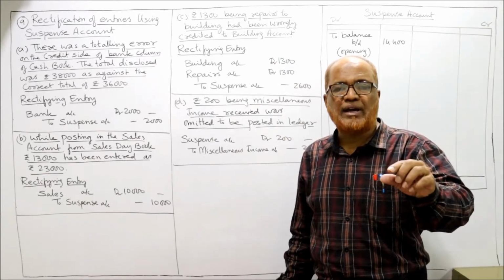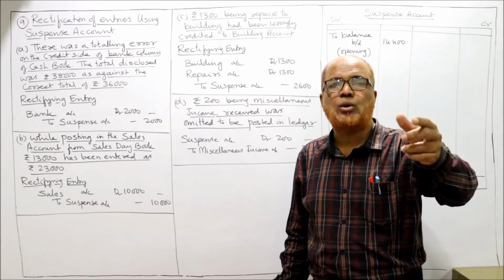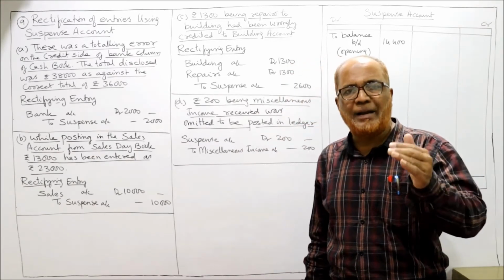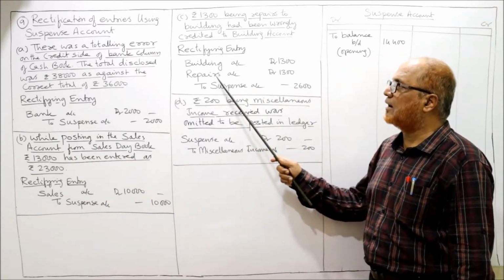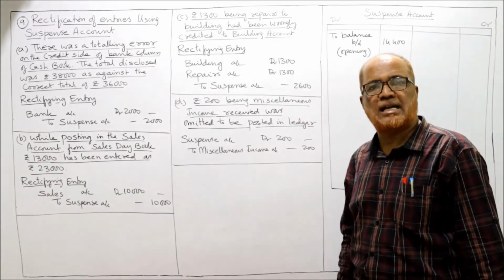So the rectifying entry will be: Repairs account debit and building account debit to suspense account. Building account debit 1,300, repairs account debit 1,300, to suspense account 2,600.